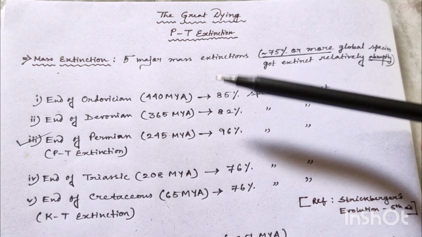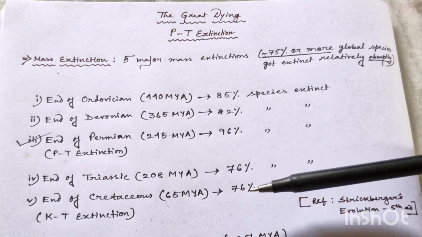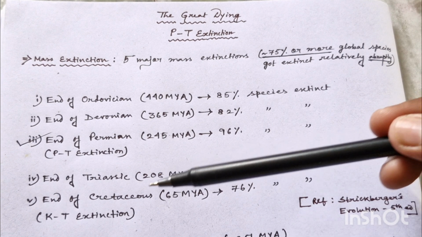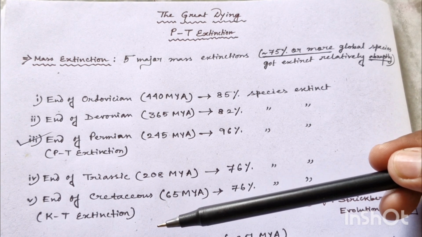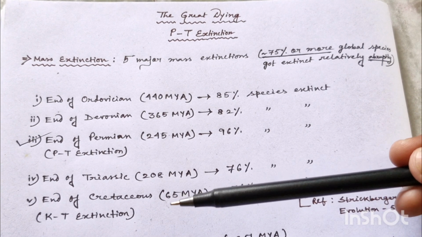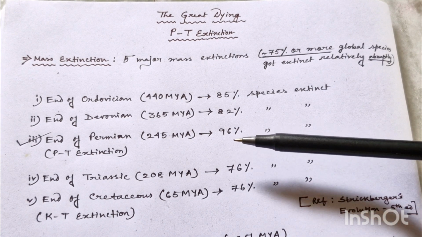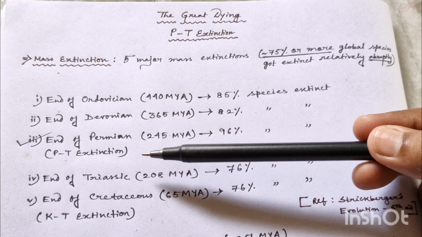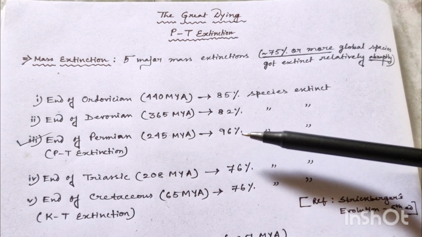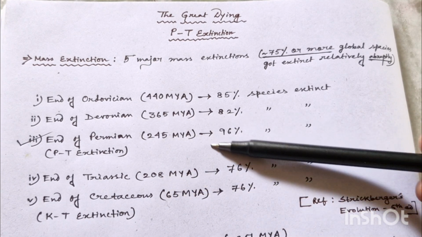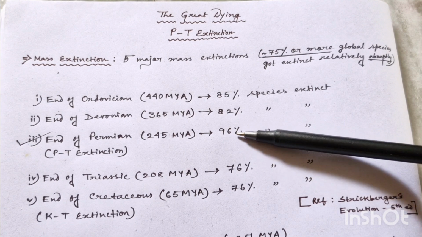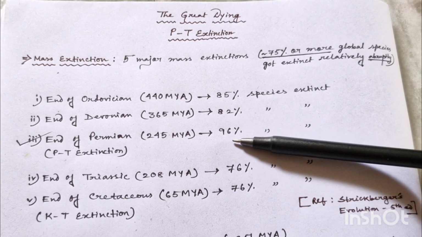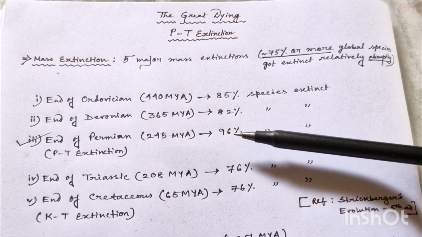Now from this you can see, though we study mostly about the KT extinction where the non-avian dinosaurs got extinct, the greatest dying or the greatest extinction was in the PT extinction or the end of Permian extinction, where 96% of the global species got extinct. That is why this extinction is known as the Great Dying, okay.